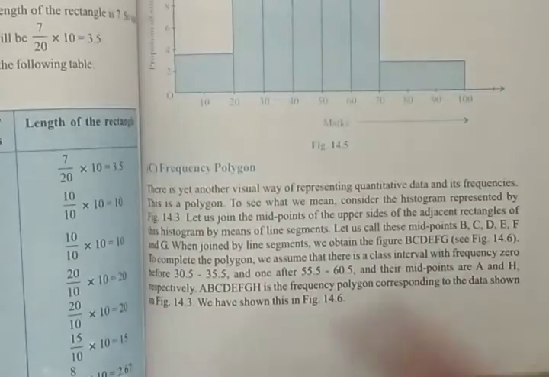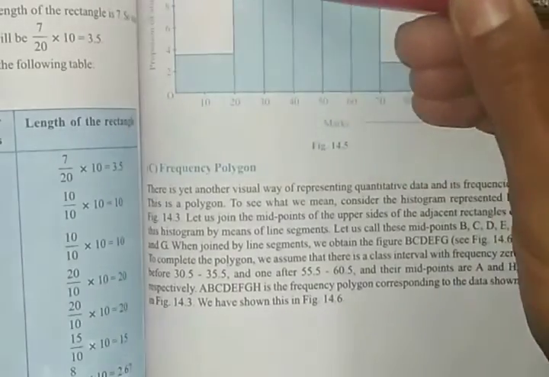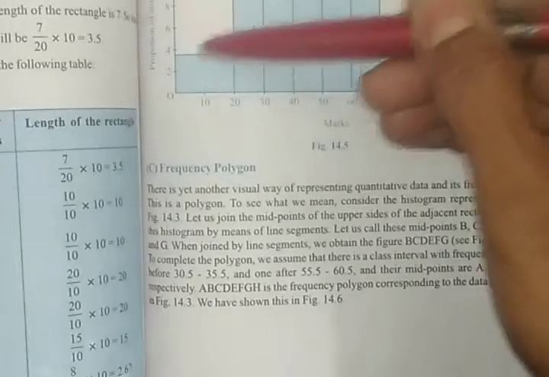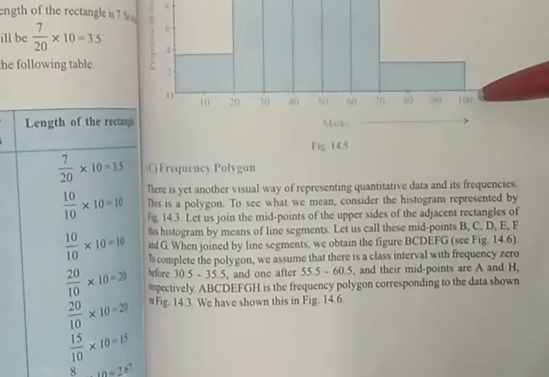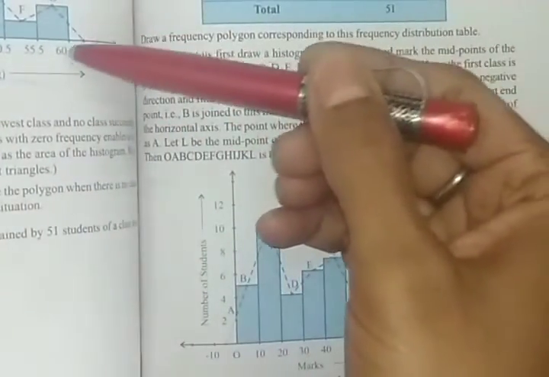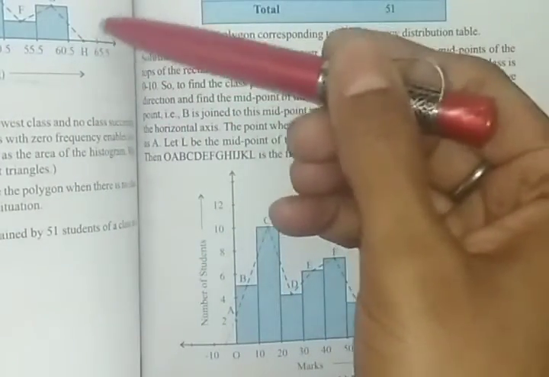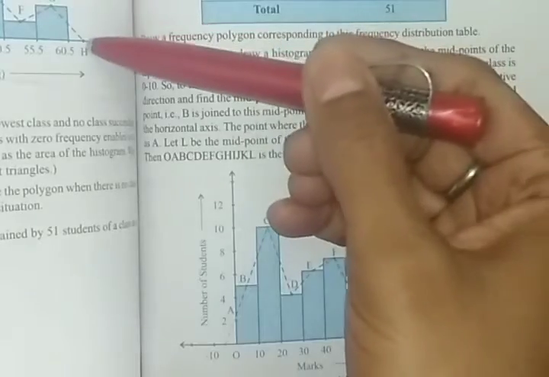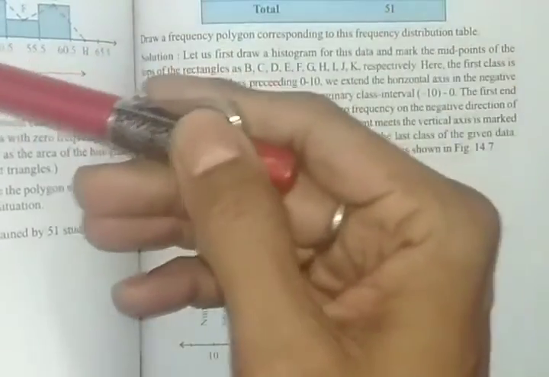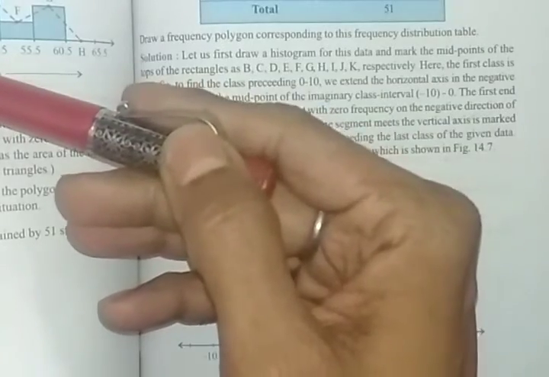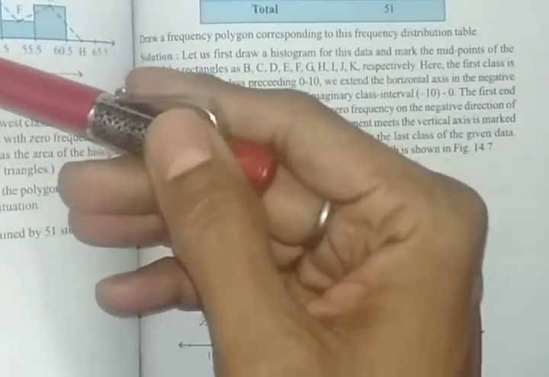We will get a polygon, right? When we join the midpoints of all these rectangles, the last line segment will be joined at, we'll assume there is a frequency after 60.5, so we will join that to the x-axis. In the same way, we will start before the interval 30.5.